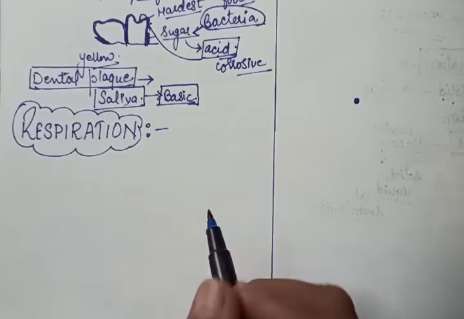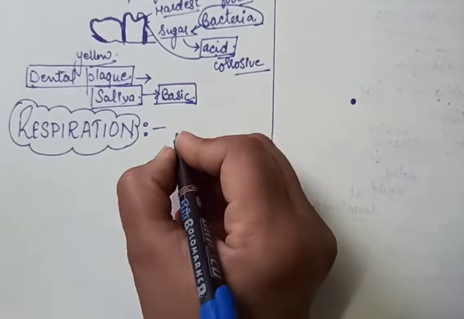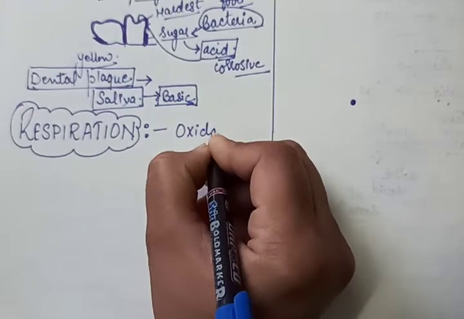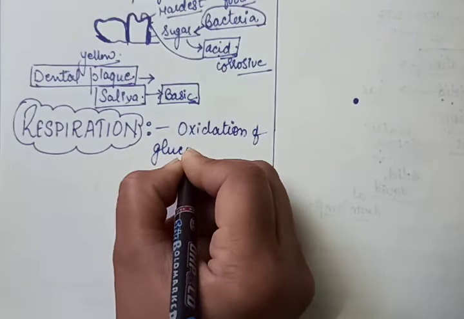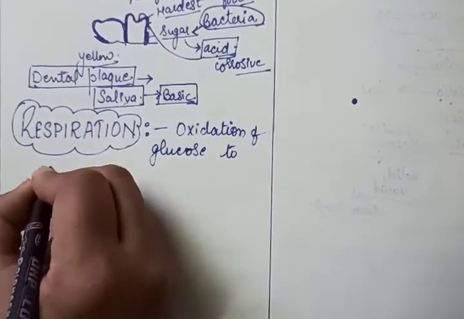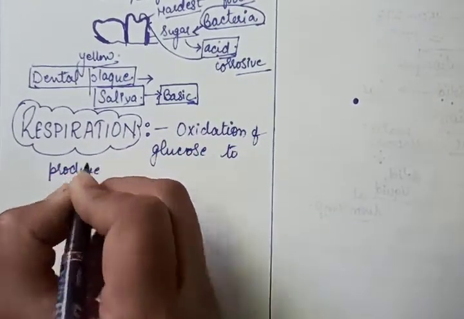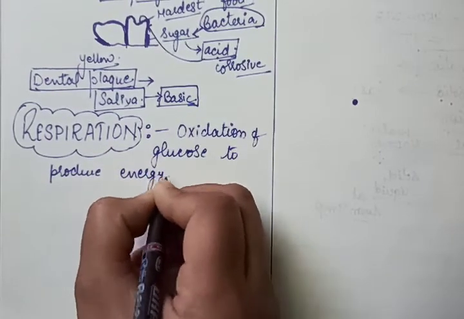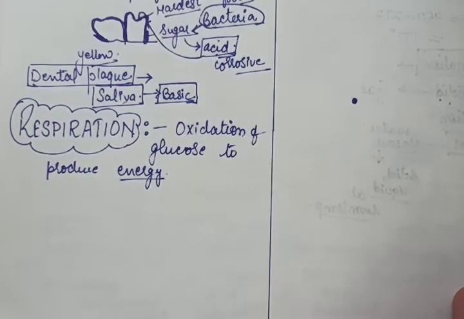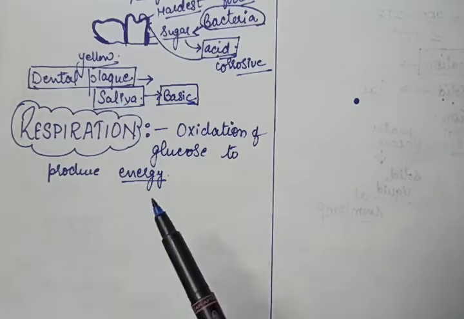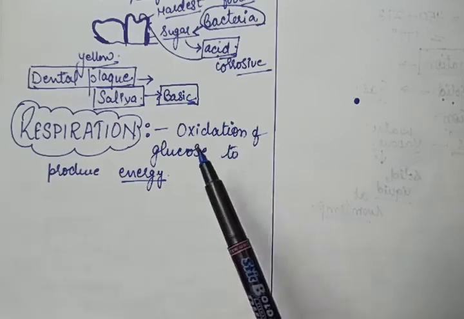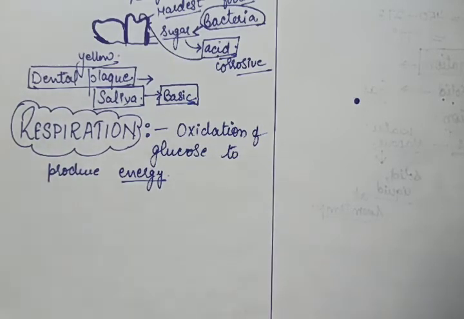So what is the definition of respiration? It is the oxidation of glucose to produce energy for doing various reactions or various physical activities. That process is called respiration: oxidation of glucose to produce energy.